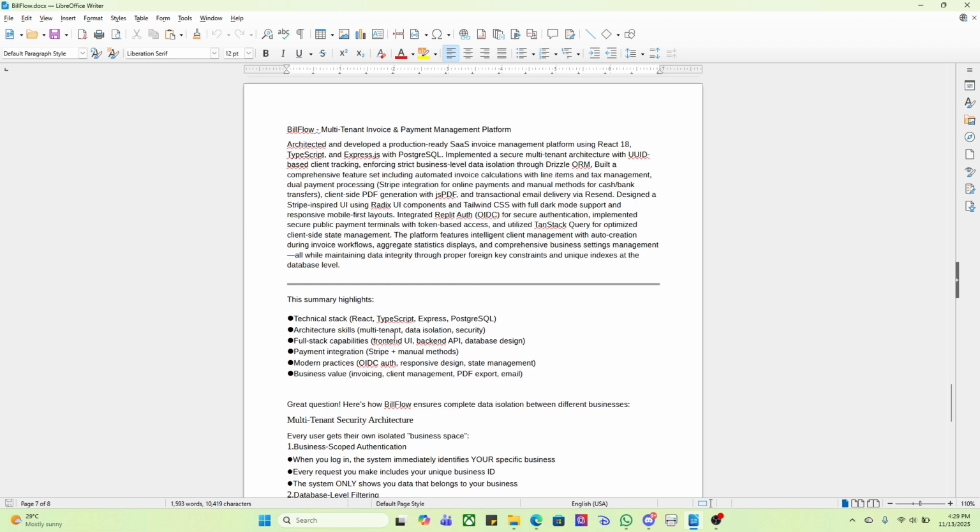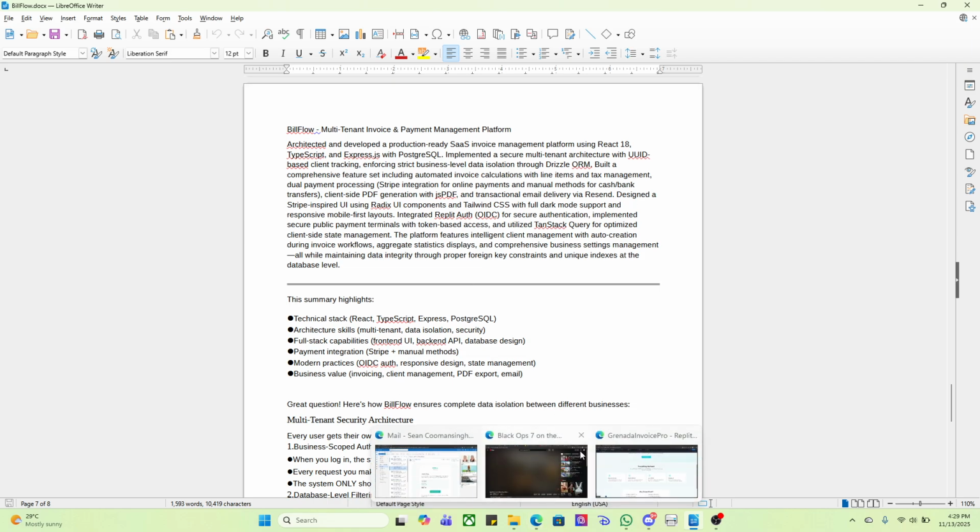The full stack capabilities, it has front-end UI, back-end API, and database design. Of course, the payment integration. And then for modern practices, the authentication, the responsive design and state management, and what value it offers to businesses. It offers invoicing, client management, PDF export, and email.